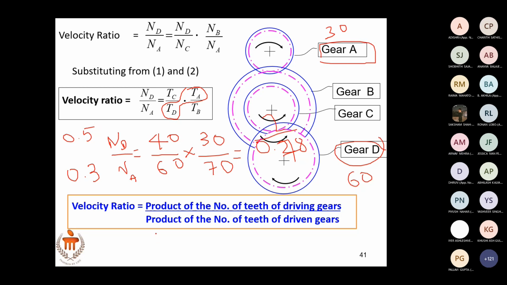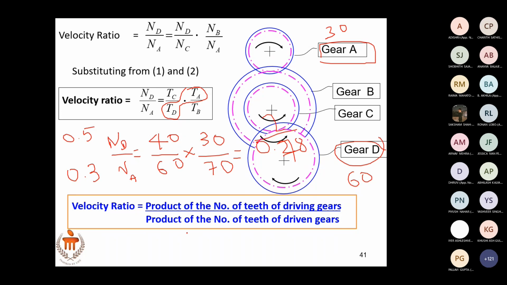Right. So what has happened to the speed of D? It has reduced even more, which means that with the same set of driver and driven, by changing the size of intermediate gears, you can go to both extremes. In the case of speed reduction, you can have a much lesser speed ratio, or in the case of speed increase, you can have a much higher increase in speed of the driven. So whether to increase or decrease the speed of the driven, you can do it to the maximum extent with the compound gear train.